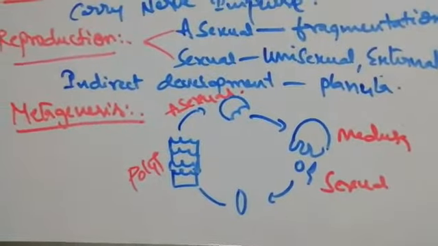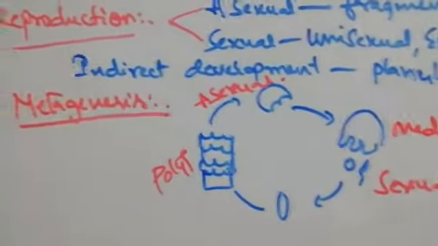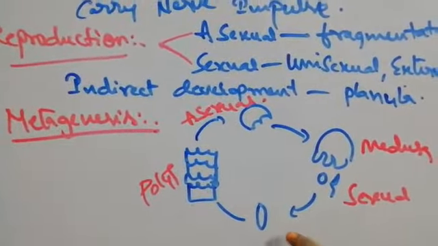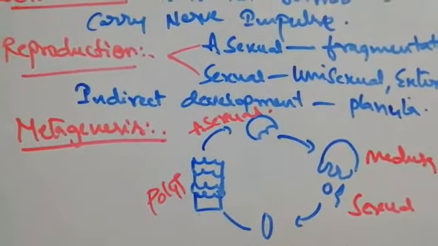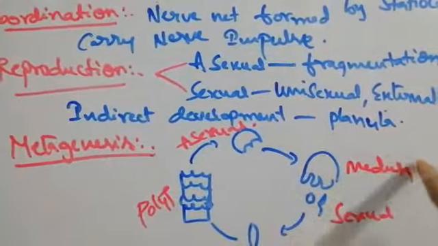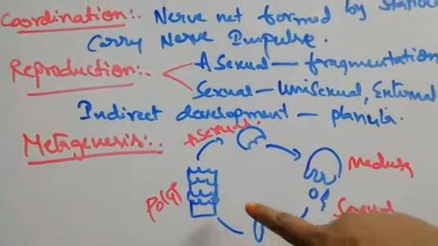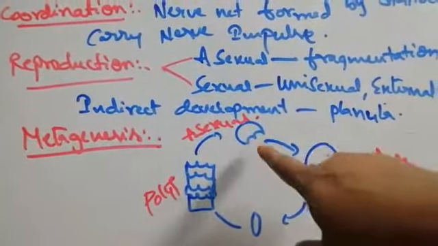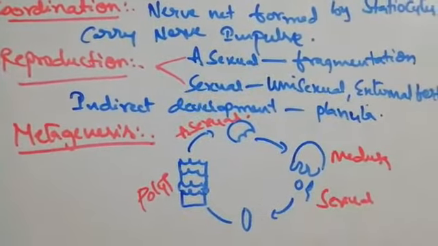Metagenesis. What is metagenesis? See here. Medusa sexually produces the gametes, those undergo fertilization, and it becomes a planula larva. Now I told you here, planula is the larva. That planula larva is fragmented to produce again the medusa form.